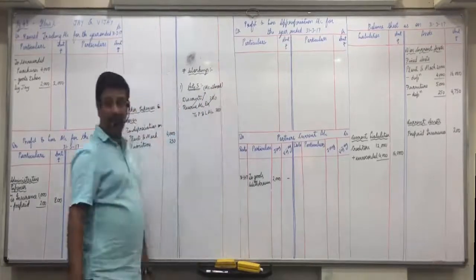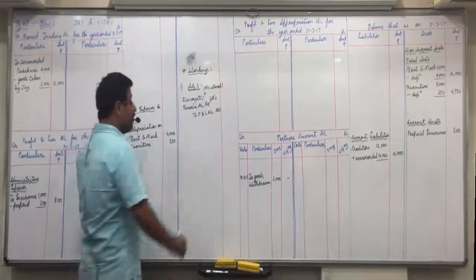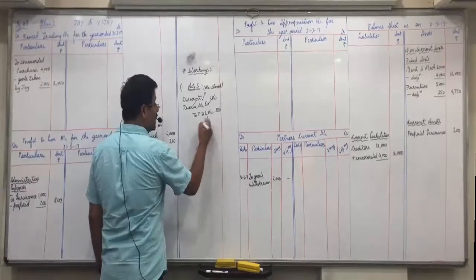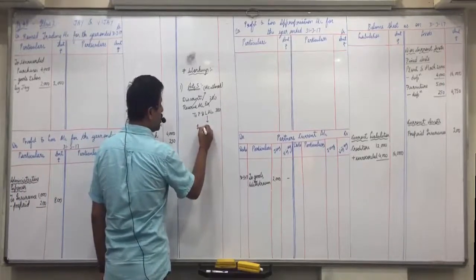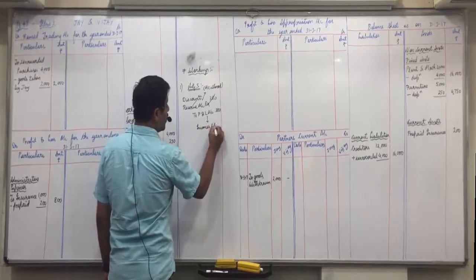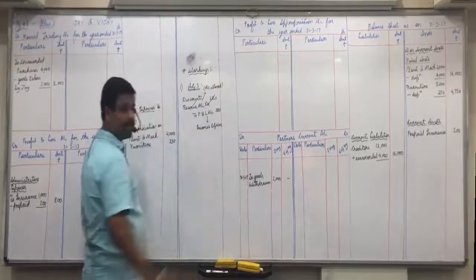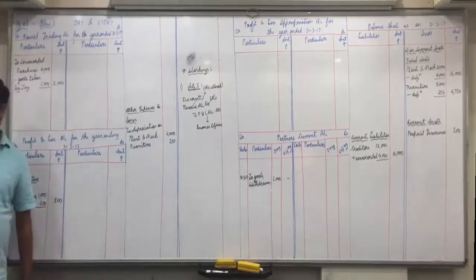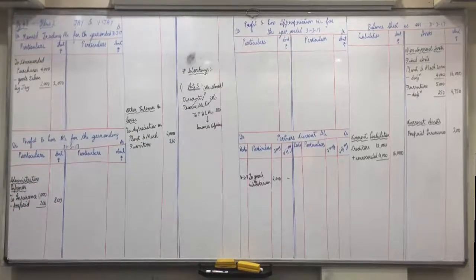That effect will not be given in the final accounts. We have to give only one effect. That is in P&L account credit side, we have to show it in incomes and gains. That's it. Only one effect. This adjustment will have only one effect because the other effect is the discount reserve account gets closed. That effect will not be visible.